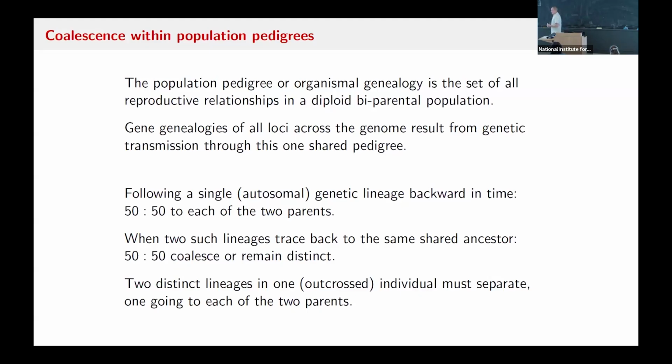This is key to me because when you do something like generate a site frequency spectrum and stare at it and then compare it to the predictions of a model, you're using the predictions of a single locus normal coalescent model that doesn't include the pedigree. And it doesn't include the pedigree in a particular way in that it averages over the pedigree. It's marginal to all the possible pedigrees that could have happened.